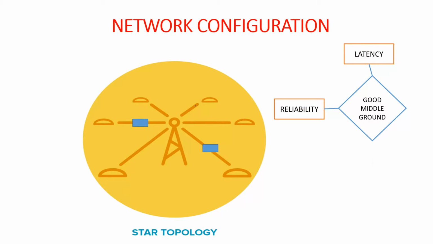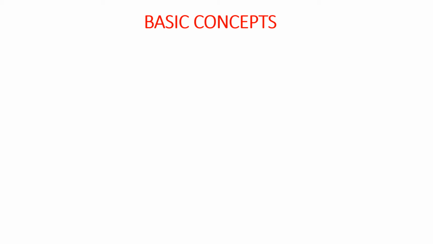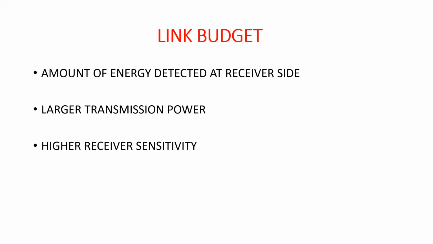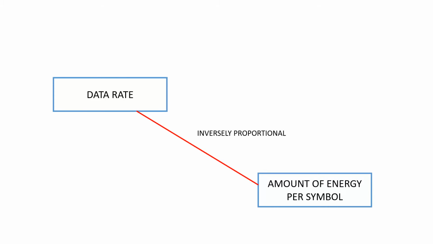For reliability, larger packet and sizes, coverage. transmission We time will cover some of the increases basic concepts related to for LP1. co-op, as They can be are seen from the link graphs. budgets, data rates, This is due and to receiver the sensitivities. fragmentation of Link larger budget is the packets into measure smaller of the blocks. amount of energy that is detected MQTT-SN at the and receiver co-op are side. not suited Larger transmission under power limited at transmitter network side or conditions. higher We sensitivity can at receiver side conclude can that result in better link for budget. larger packet Data sizes, rate and amount of MQTT energy is per symbol are preferable over inversely co-op.